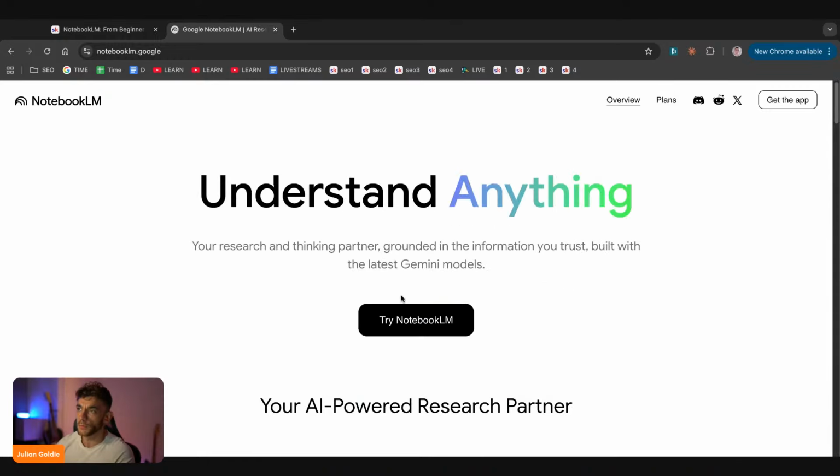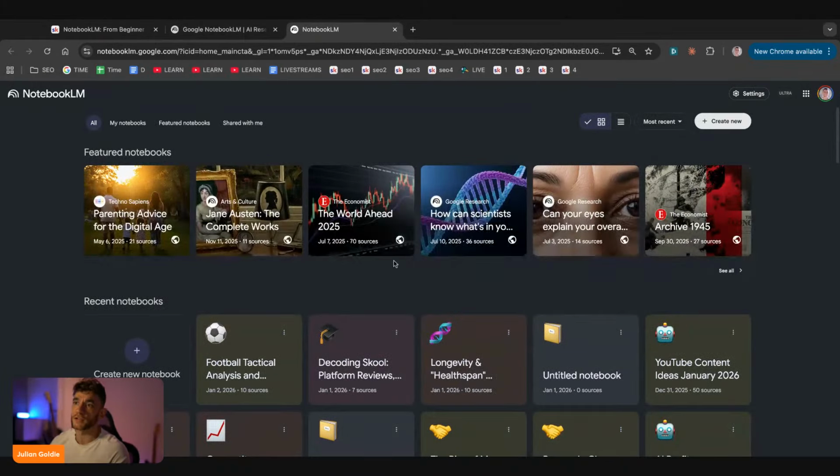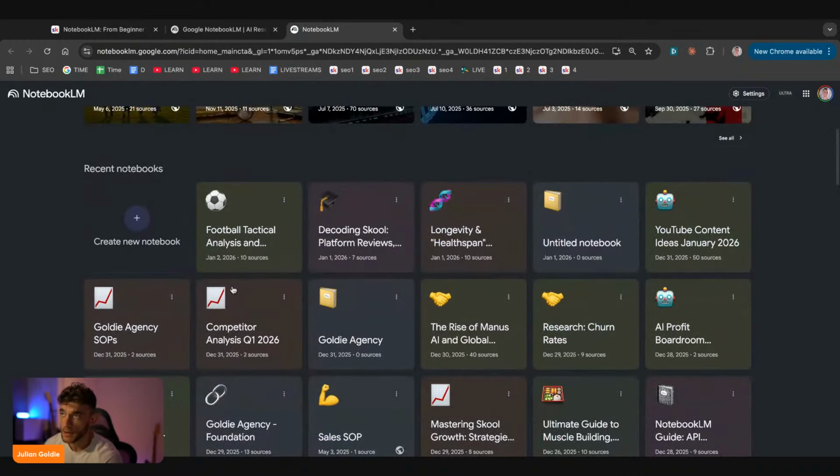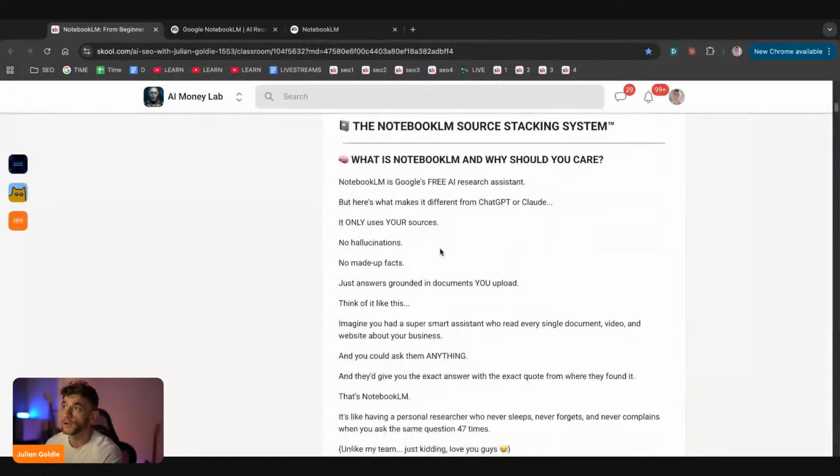So if you've never used NotebookLM, we're going to get straight into this. You can see it over here. And essentially, this is how you can access NotebookLM. And from here, what we're actually going to do is run through my framework, the NotebookLM source stacking system, right? And you might be wondering, okay, what is NotebookLM?